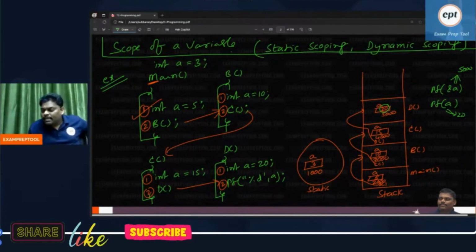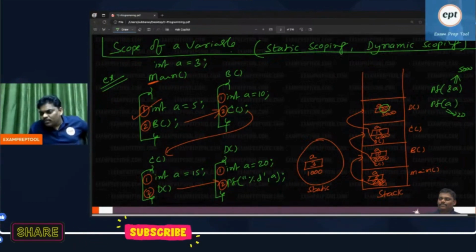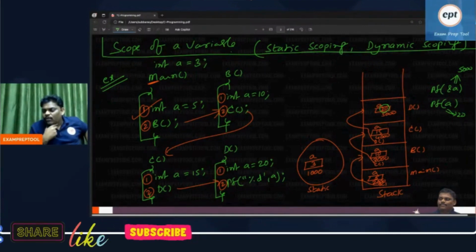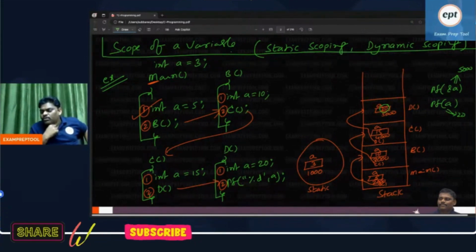Some people are asking, sir, in place of stack, can I use queue? If you use queue, only the first person will come. Who is the first person? Assume I am using queue. First in, first out. Yes, main. What is the answer? 5 will be printed. Main onwards, program execution will start.